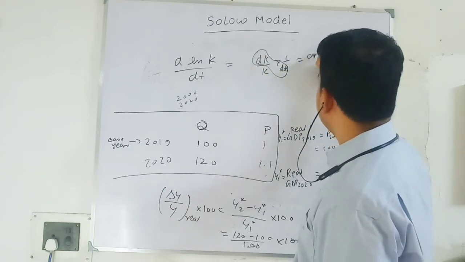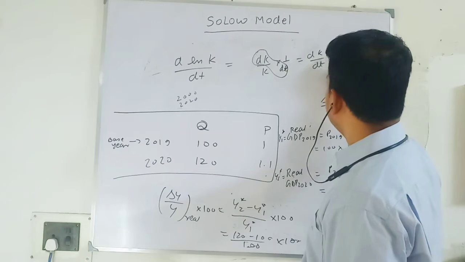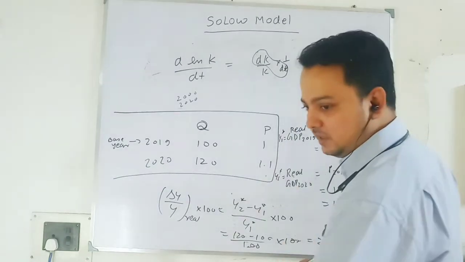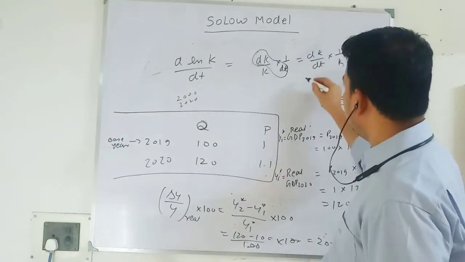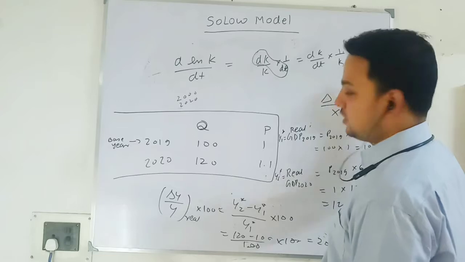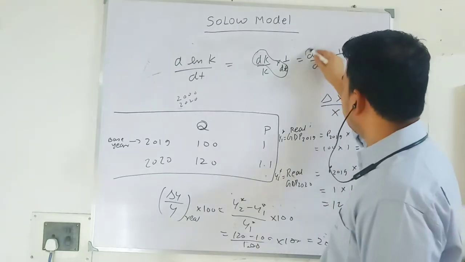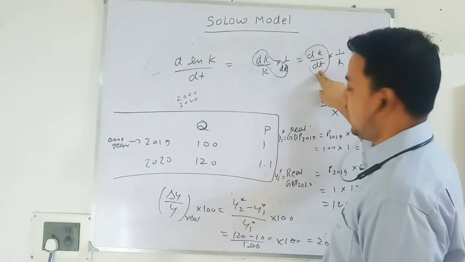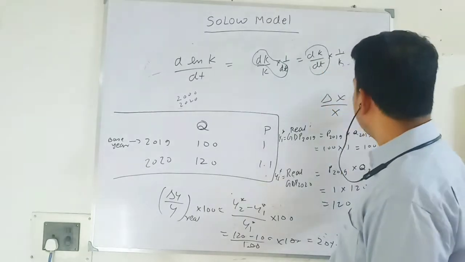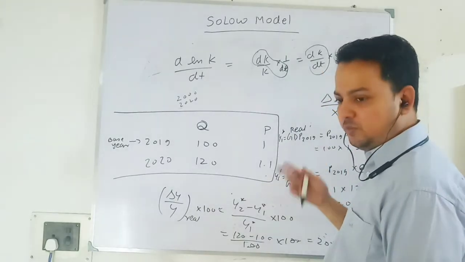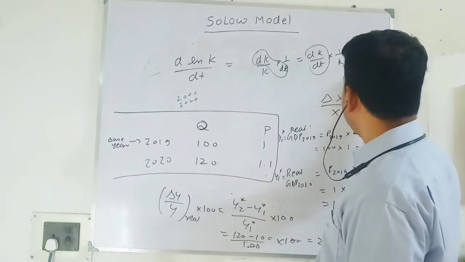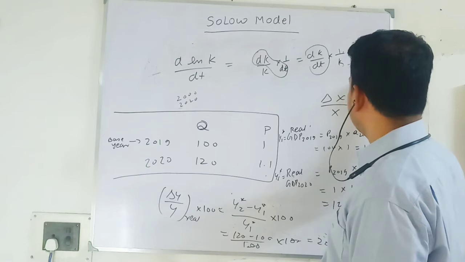Let me arrange it: dK by dt into 1 by K. So this dK by dt, I denote by K dot, and K I simply write as K. So growth in capital stock over time I denote by K dot, and in the denominator you will have the capital stock. So this represents my growth in capital stock in continuous time.